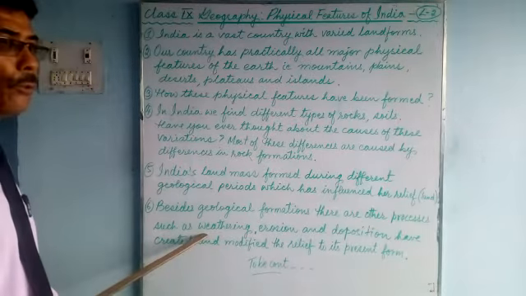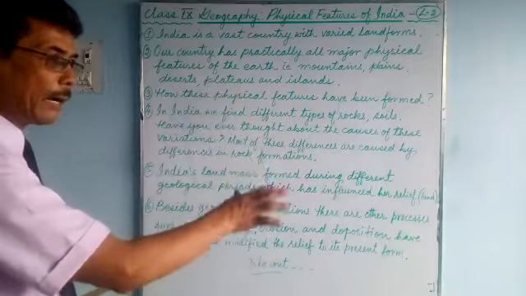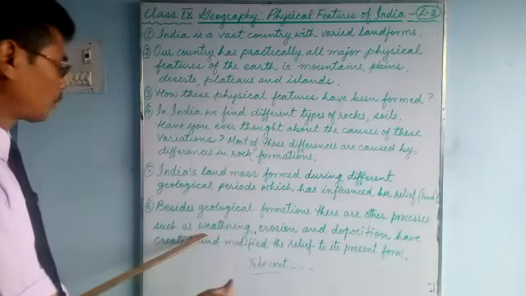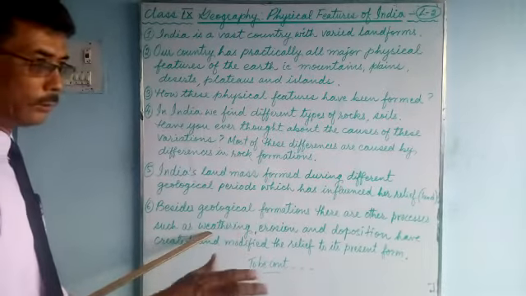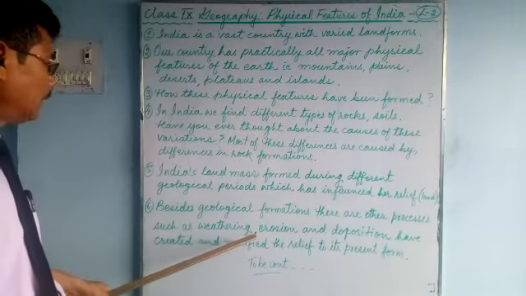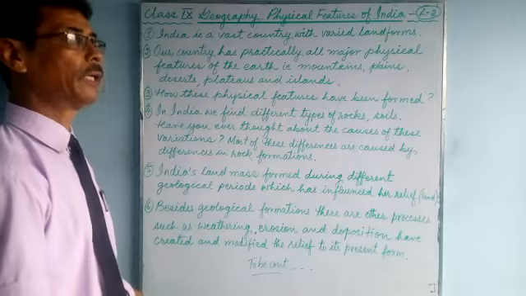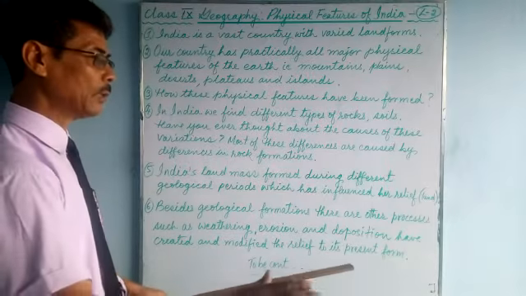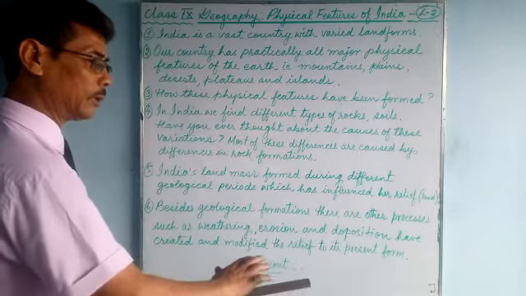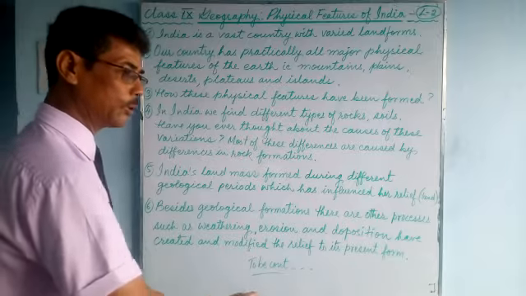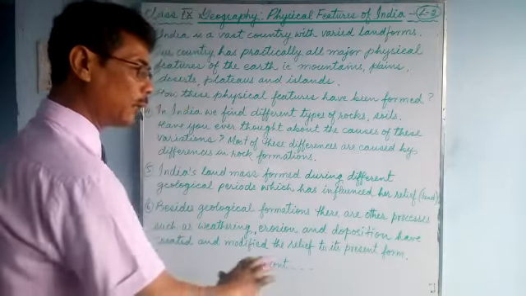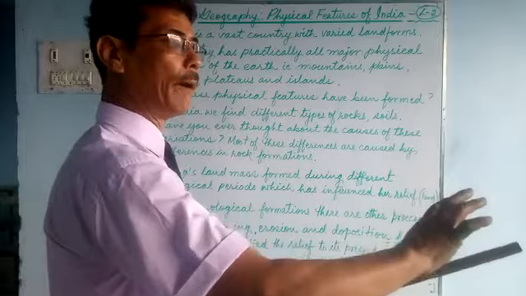As I have told you, weathering means the falling of the outer surface of the rocks. Weathering, erosion, you have learned in your previous class. Erosion means when the soil or the sand is washed away by the water or blown away by the wind.